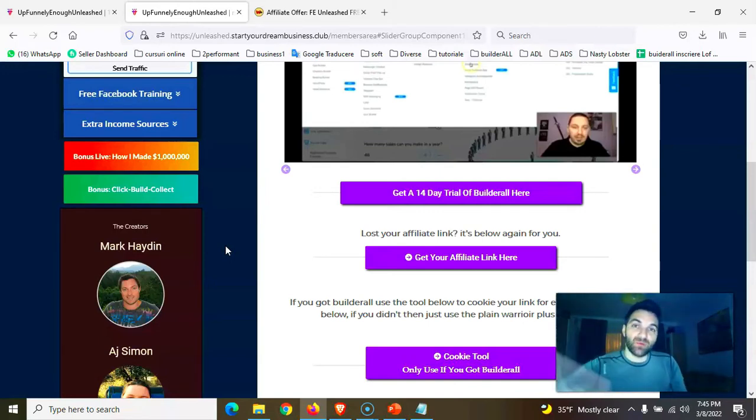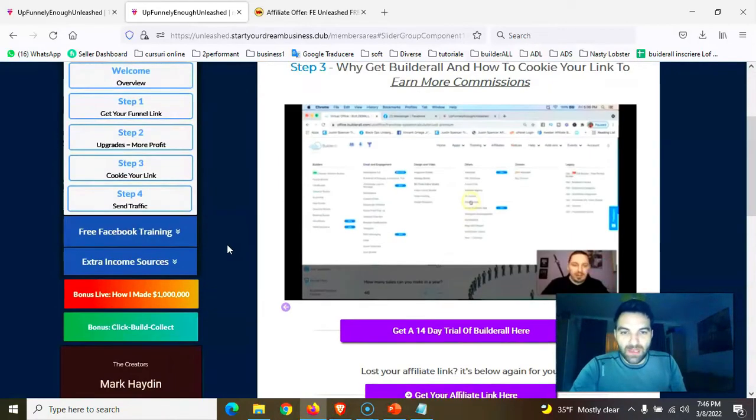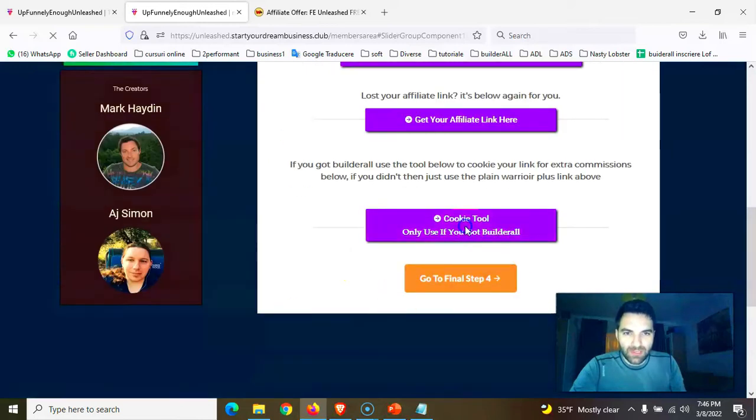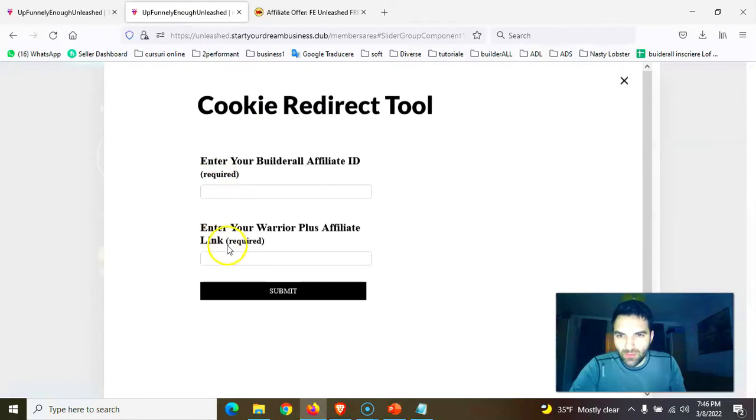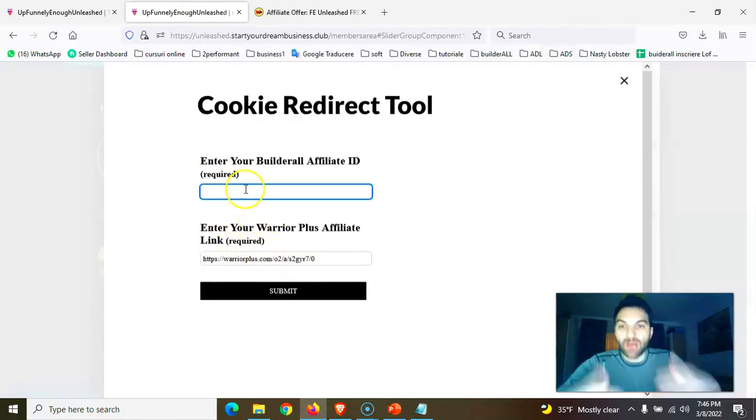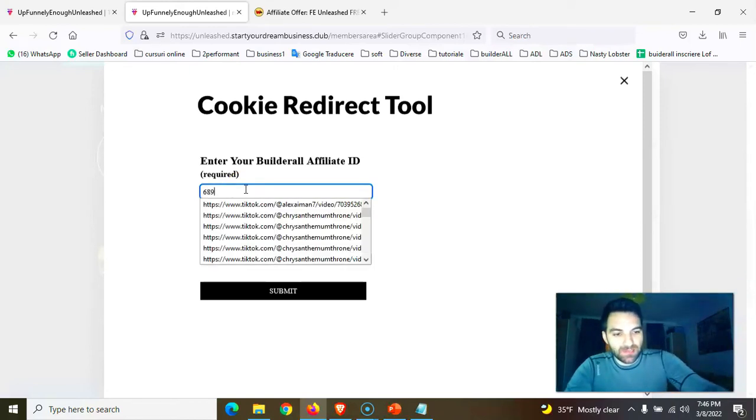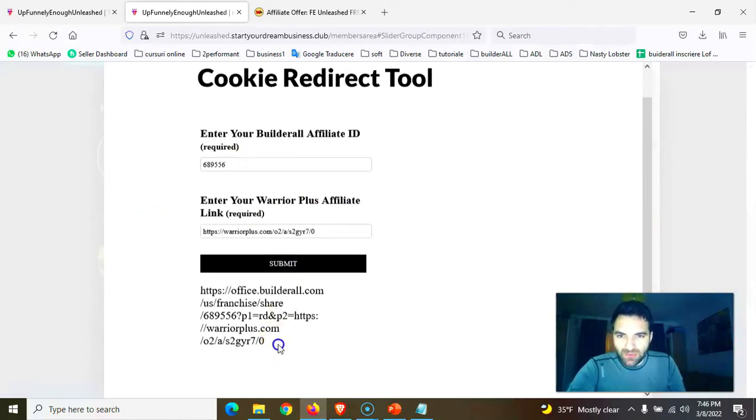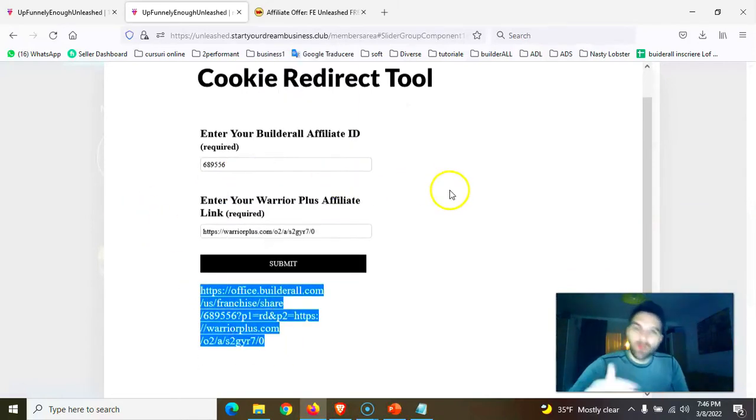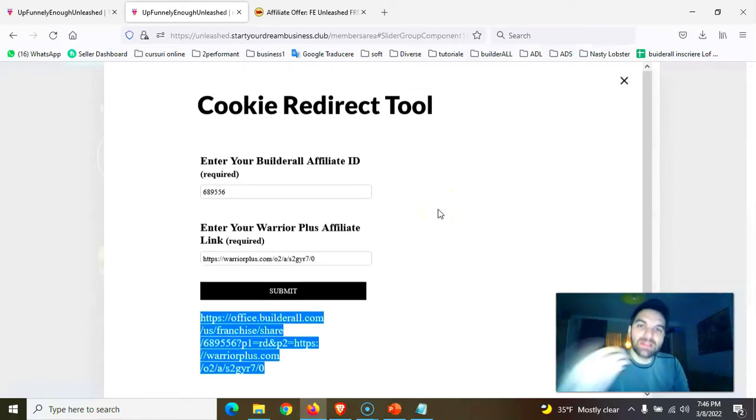And let's say after 1 month or 2 months or 3 months you want to have a BuilderAll account. All you have to do is go here one more time, to the cookie tool. Okay, you will take your ID. You put your Warrior Plus referral link here, and here you'll add your own ID from BuilderAll. Let's say 6895556. Okay, this is your new BuilderAll account, and you click submit, and you'll take the new referral link. And now, because you also have a BuilderAll account, you can use this one. Okay, let's continue.